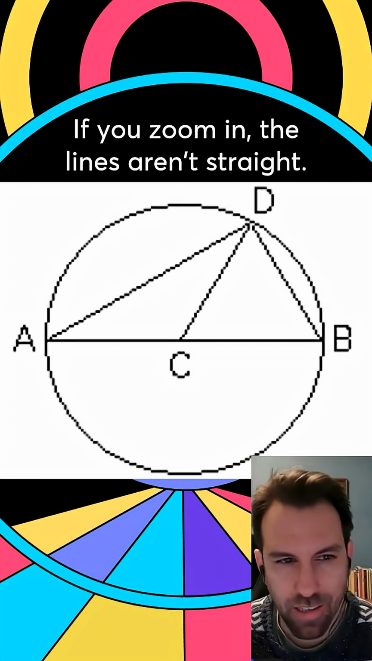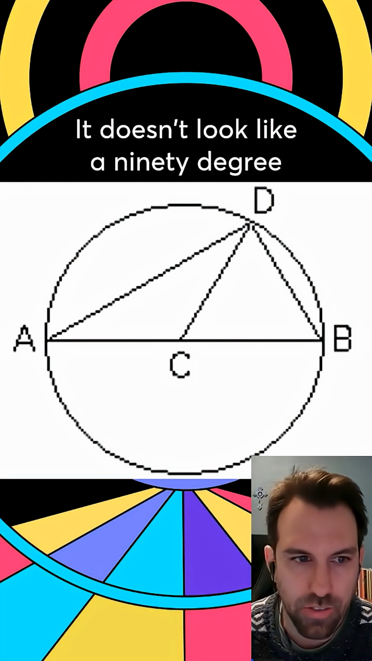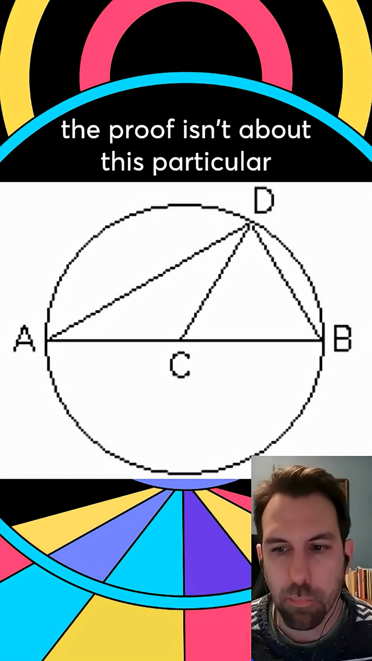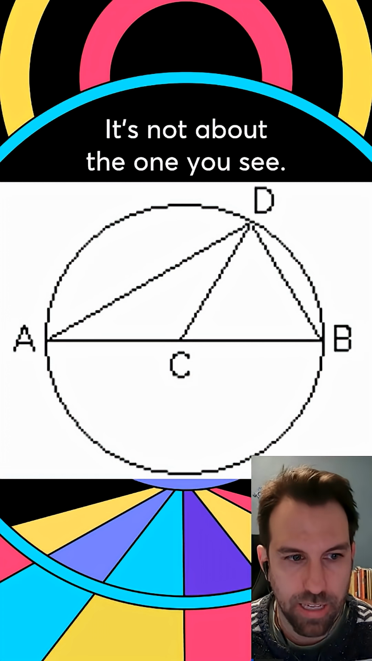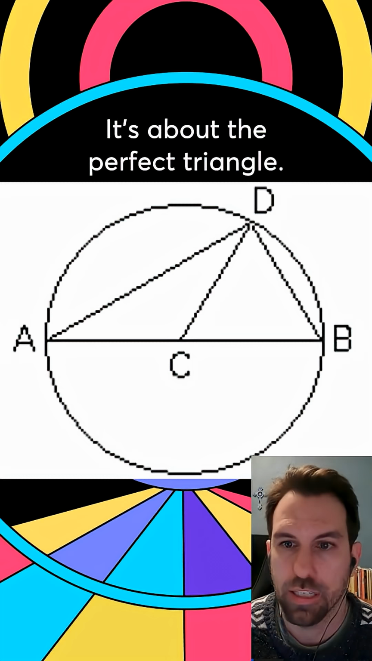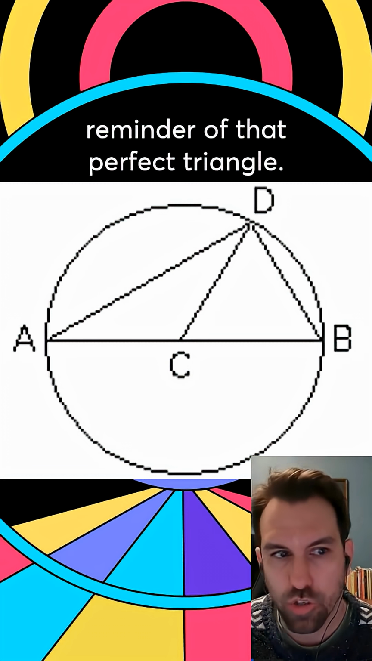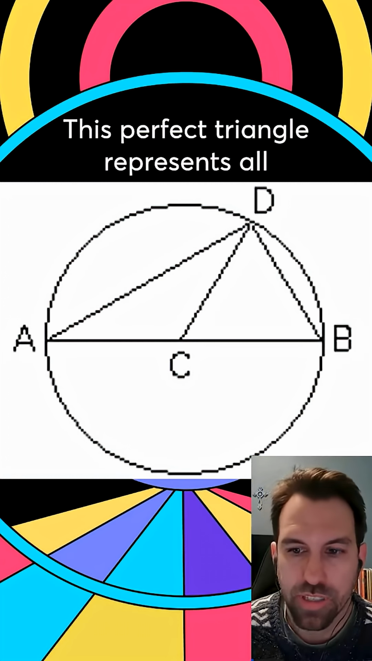If you zoom in, the lines aren't straight, it doesn't look like a 90-degree angle, the angles aren't exact. And so Plato says, look, the proof isn't about this particular triangle. It's not about the one you see, it's about the perfect triangle. And so the diagram is sort of a reminder of that perfect triangle. This perfect triangle represents all triangles.